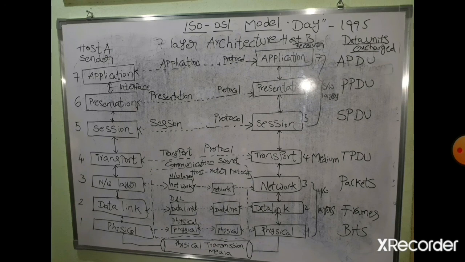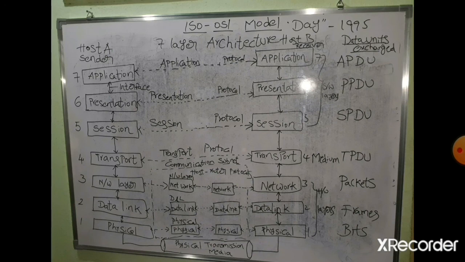From the presentation layer, what will it do? The presentation layer will check the syntax and semantics of my data, my email. If needed, it will provide network security, so it will encrypt my message.